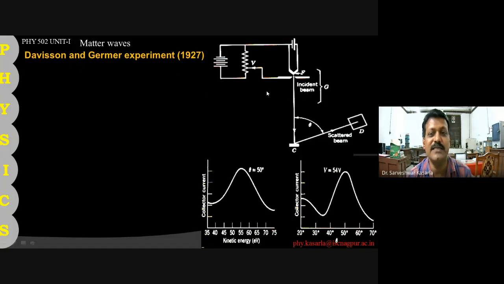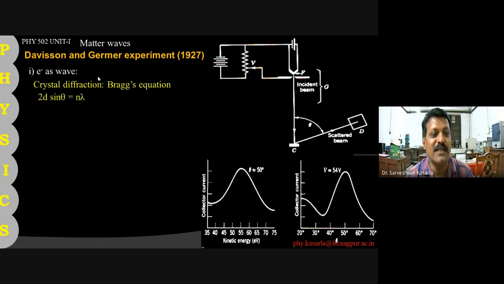Let us treat this electron beam as a beam of particles, and then treat this electron beam as a wave. Then see what happens. If you treat the electron as a wave and apply Bragg's equation, then 2d sine theta is equal to n lambda.